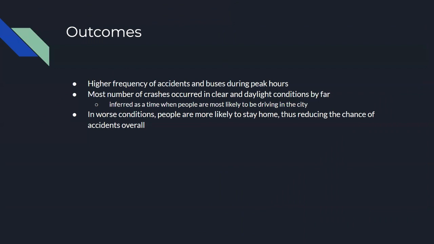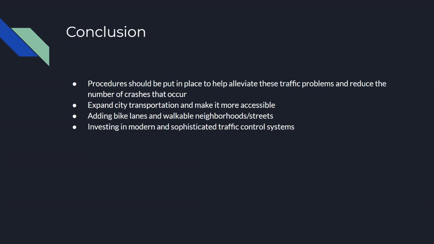So the outcome of this is that there is a much higher frequency of accidents, usually in the morning before work or in the afternoon when people leave work, and there's a noticeable uptick in crashes relative to the hours preceding and after. It was a bit surprising to me to see that the most crashes occurred in clear daylight conditions by far, but that can be from a time when people are more likely to be driving in the city, leading to more likelihood of crashes. And in worse conditions, like weather related or lighting related, people are more likely to stay home, thus reducing the chances of accidents overall.